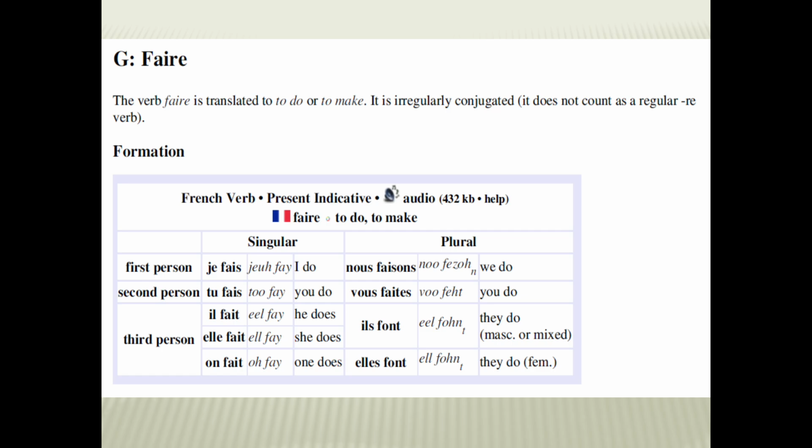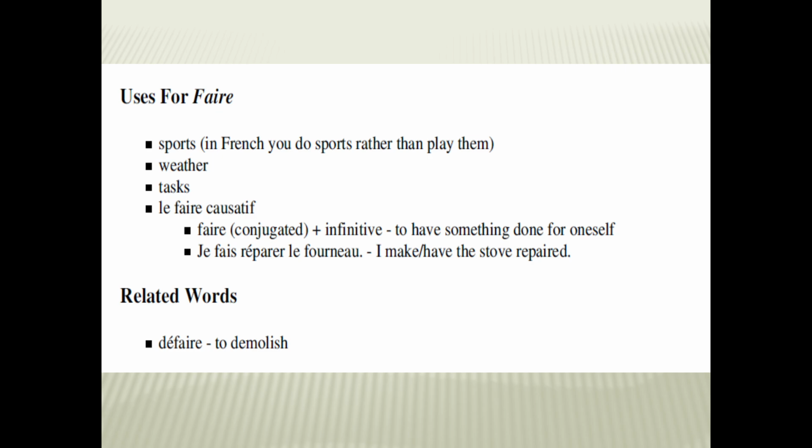Now कैसे हम इसे पढ़ेंगे? फर्स्ट पर्सन के लिए je fais, that meant for I do, tu fais you do, il fait he does, elle fait she does, on fait one does, further nous faisons, we do, vous faites, you do, ils font, they do, elles font, they do, the feminine. So this is the literal meaning, the translation.